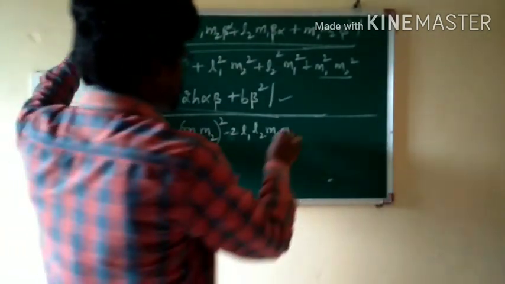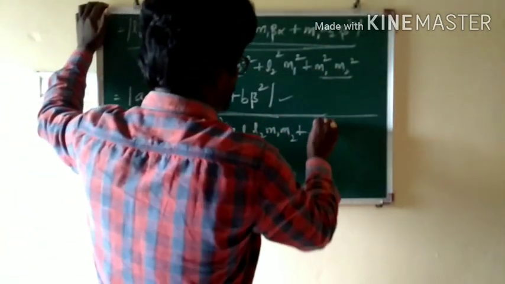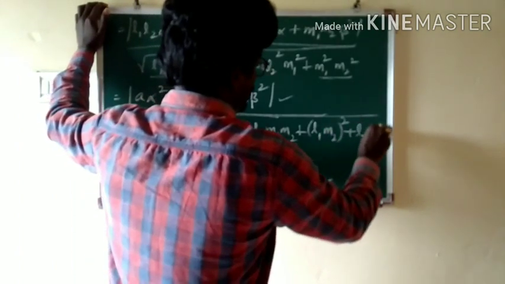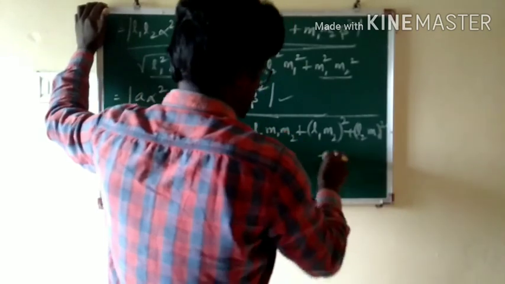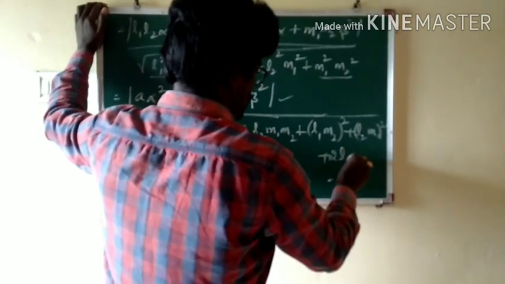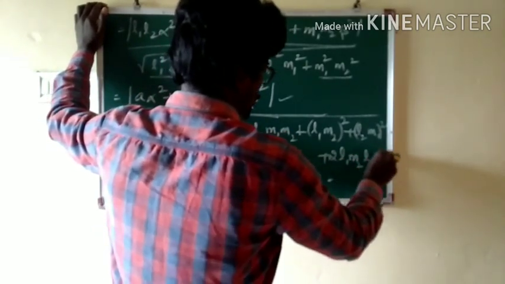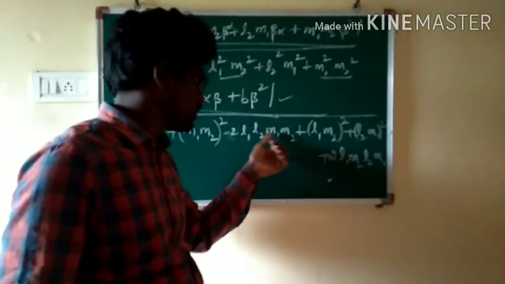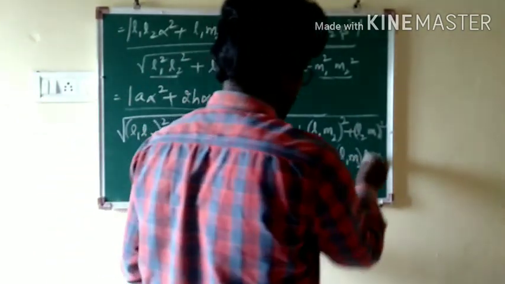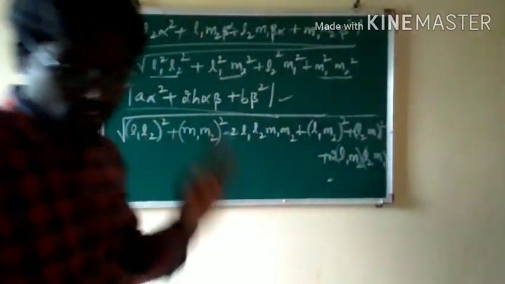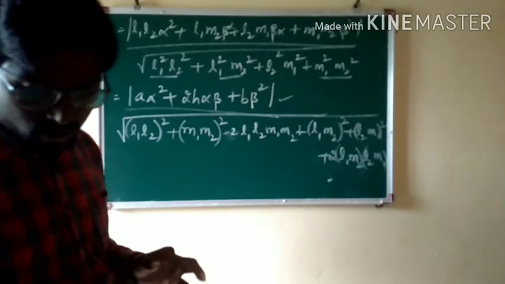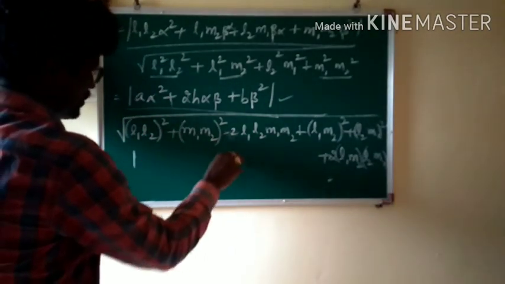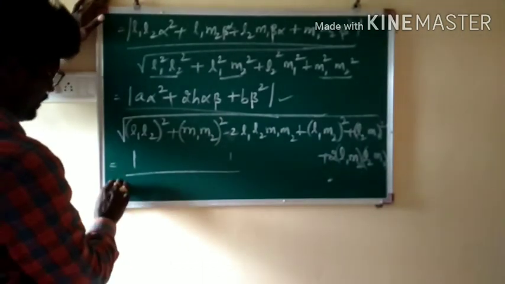Okay, so what you are going to get, this part is going to be (L1 M2) whole square plus (L2 M1) whole square plus, what is missing here? 2 L1 M2 L2 M1. L1 L2 M1 M2 can be written as L1 M2 times L2 M1. I have just regrouped the terms here. Please be alert. You should be very confident in such areas, otherwise you will face some problems. So this is the numerator part. I am not writing it again.